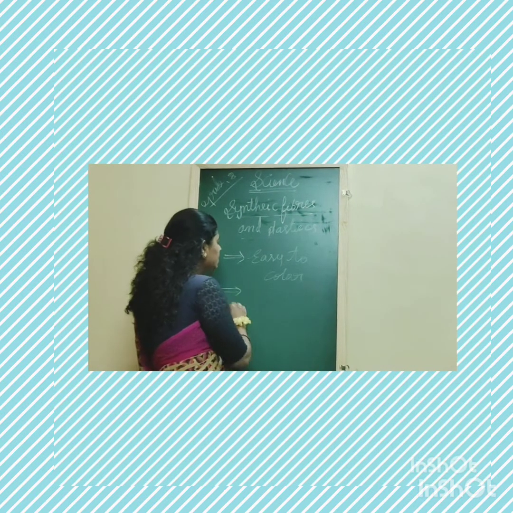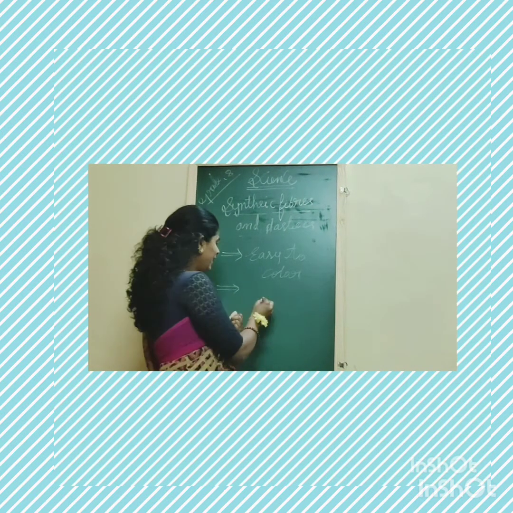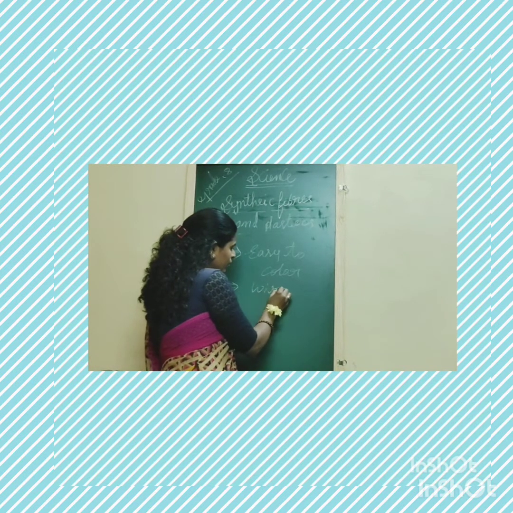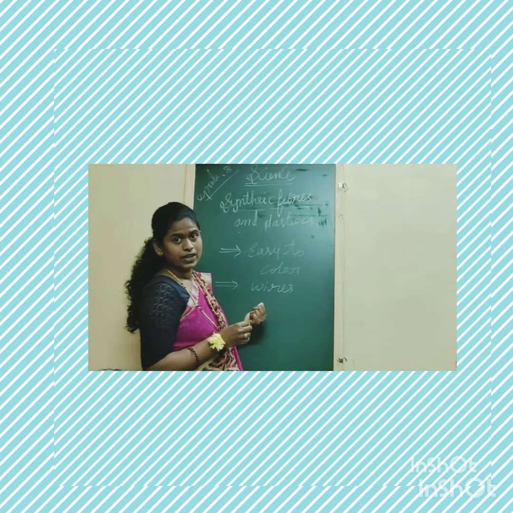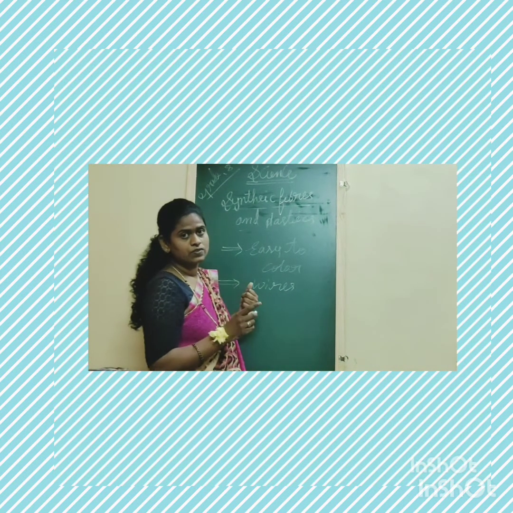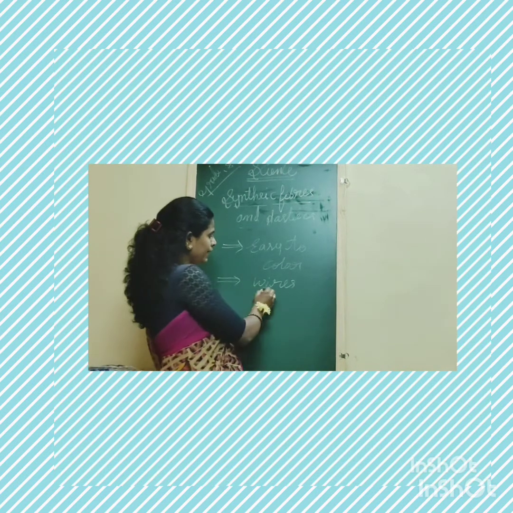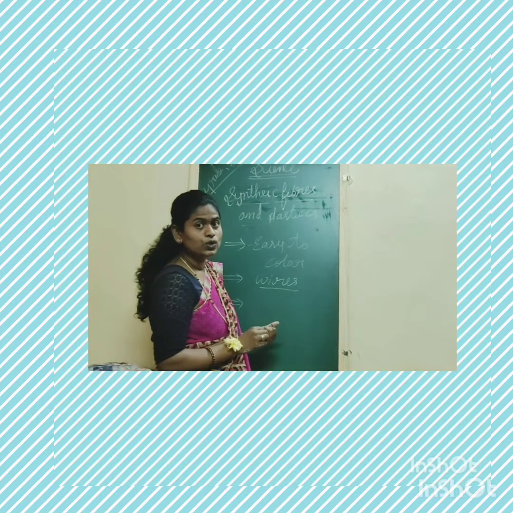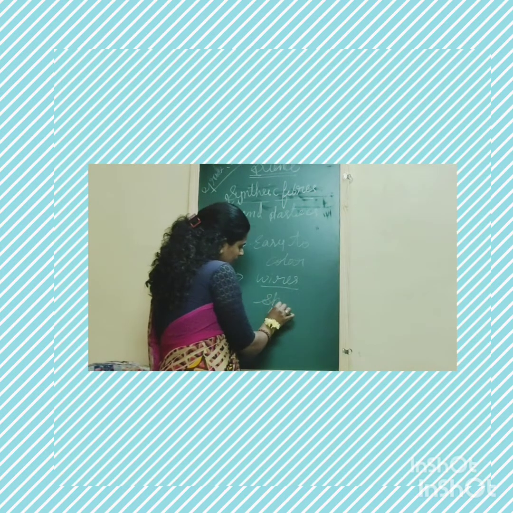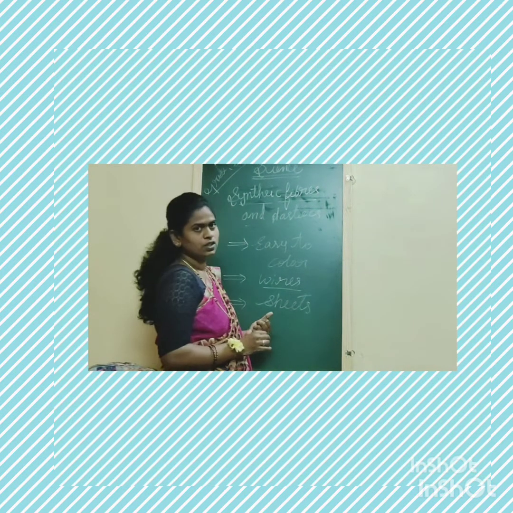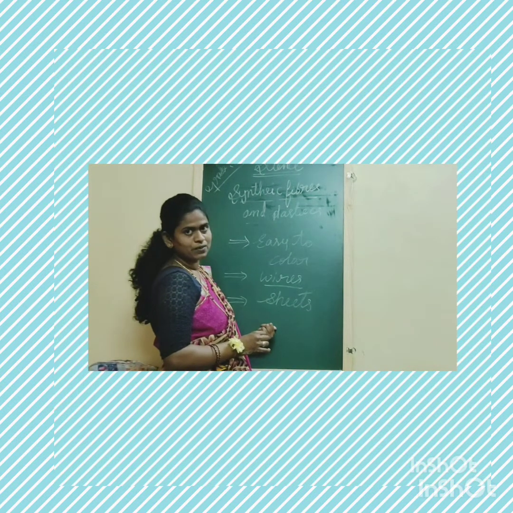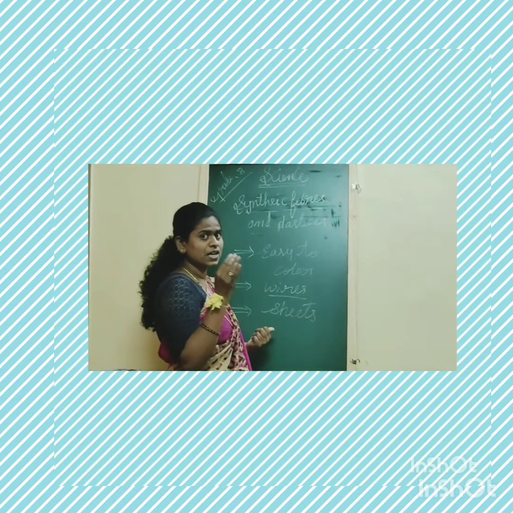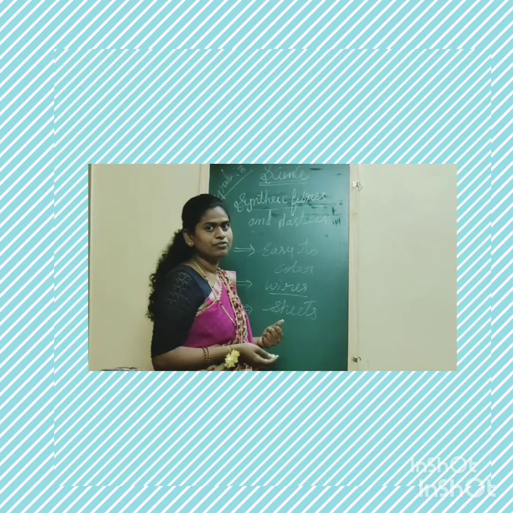One more thing is they can be made into wires. For example, in electrical wires and electrical switches we use plastics. Next, they can be made into sheets. Because of these properties, plastics are used in a variety of fields.